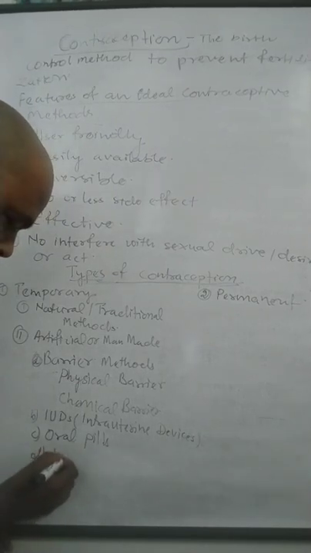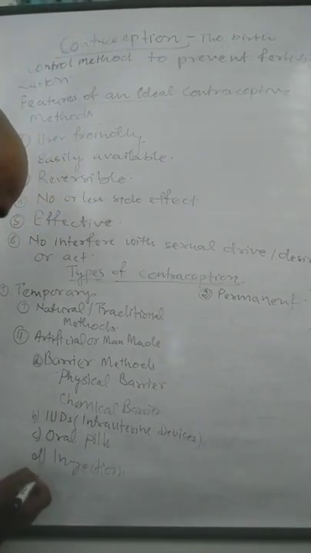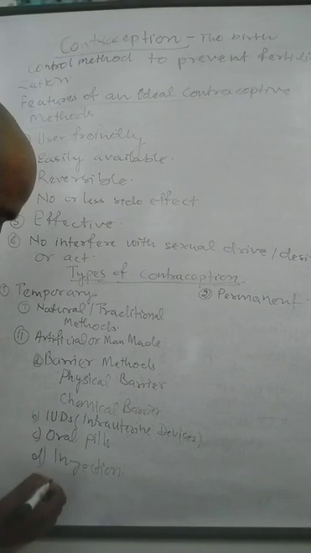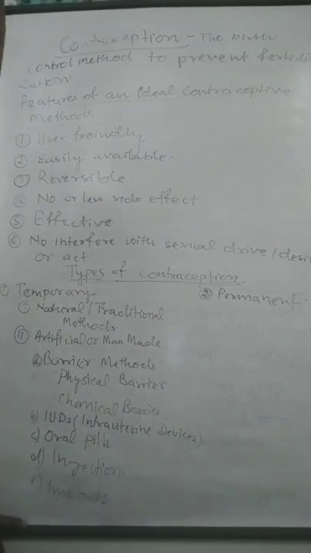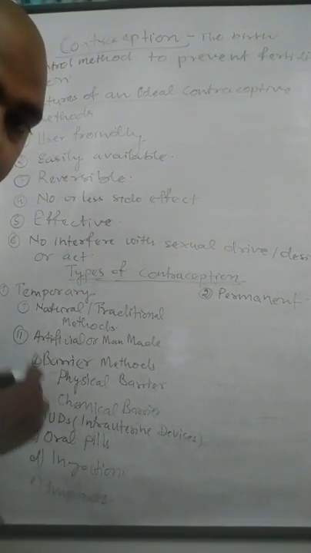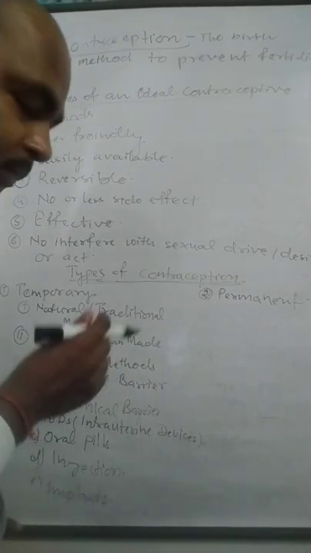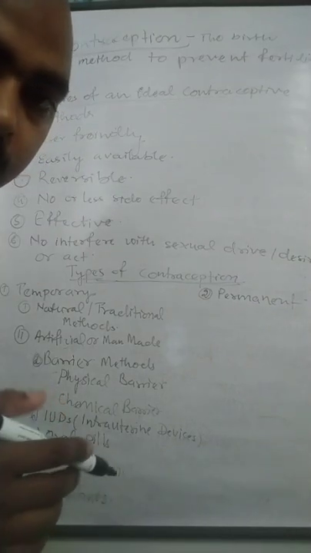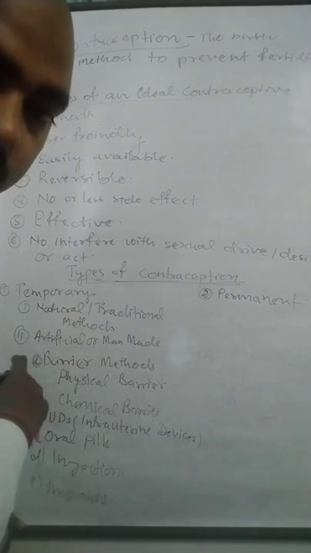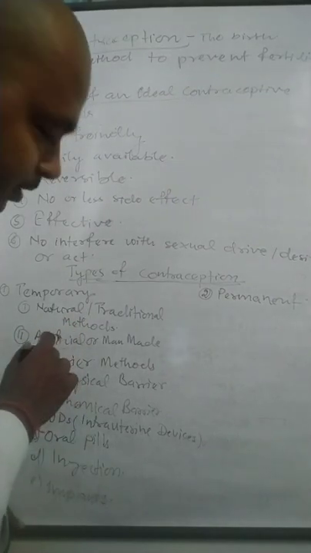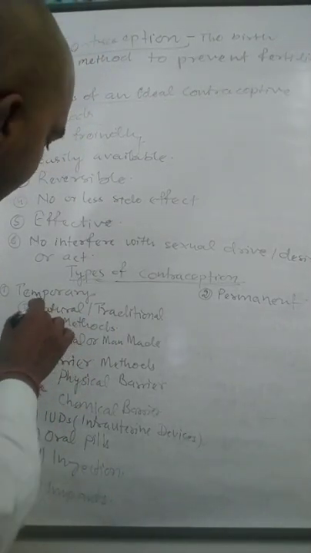Then injections, then implants. So these are the different contraceptive methods under the category of artificial or man-made. These, along with the natural or traditional methods, come under the category of temporary contraception.